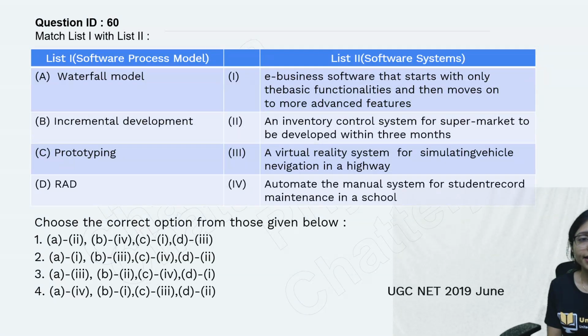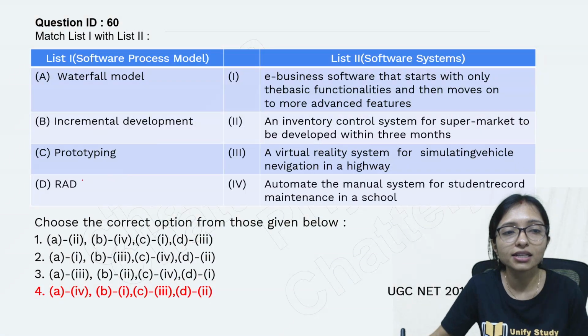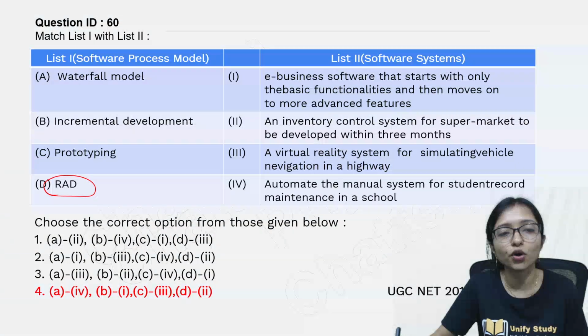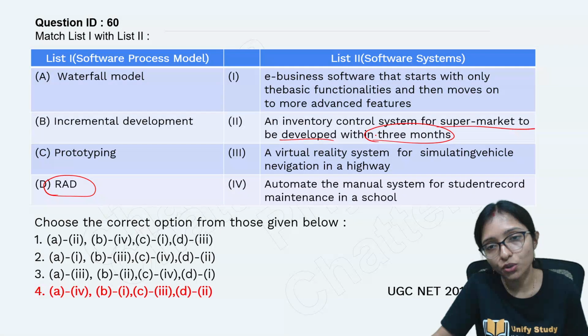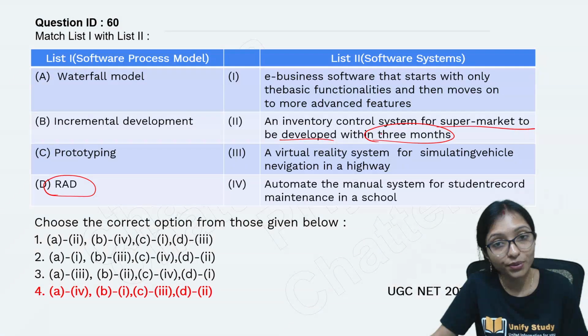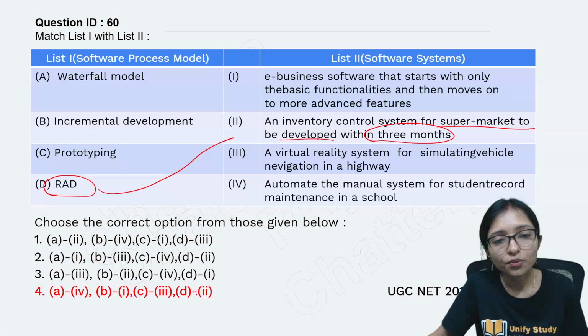You will be easily able to do it now. Yes, very good. Here your answer is this one, because easily you can understand that this is the RAD model. Here you can see the supermarket to be developed within 3 months. As I told, a big project you are going to deliver within 60 to 90 days. So D will go with 2.